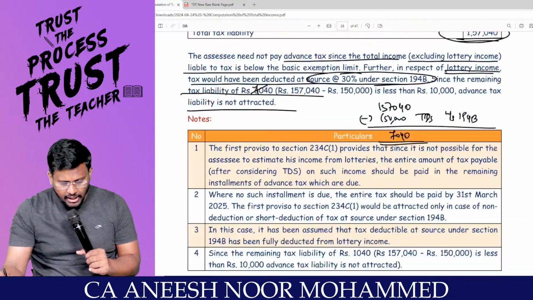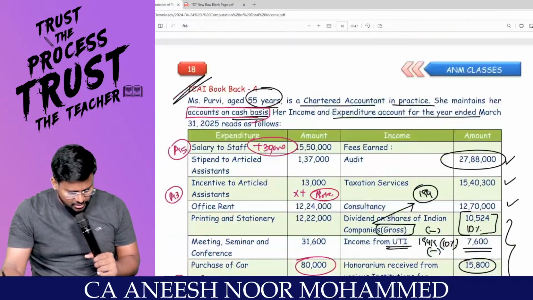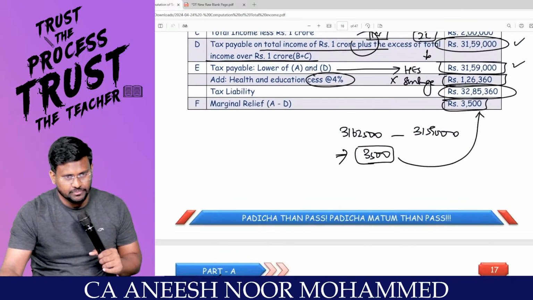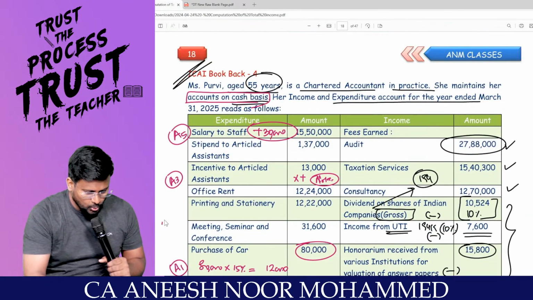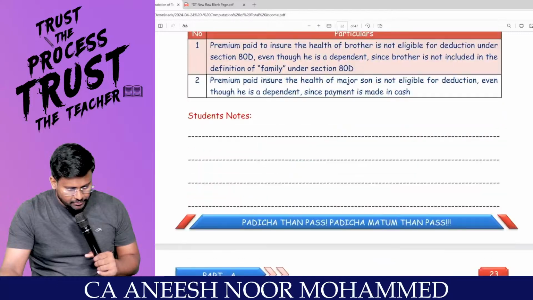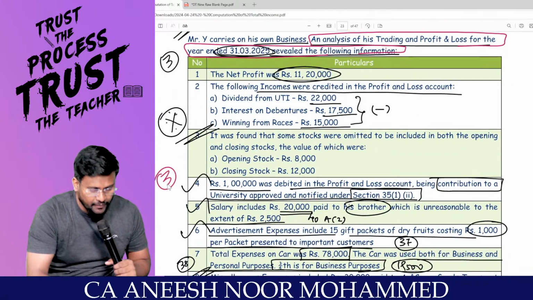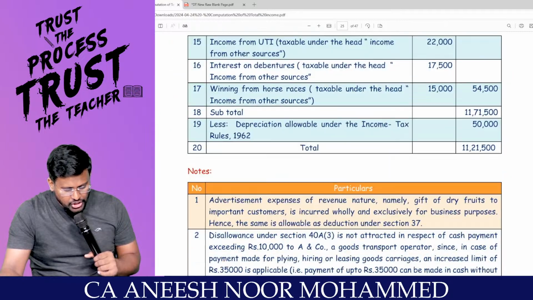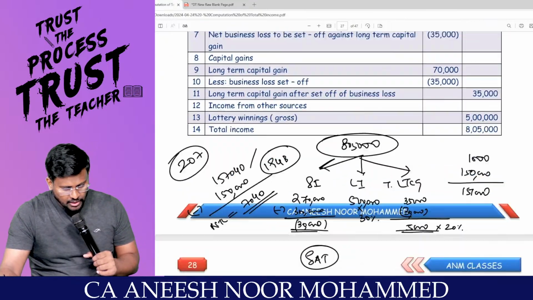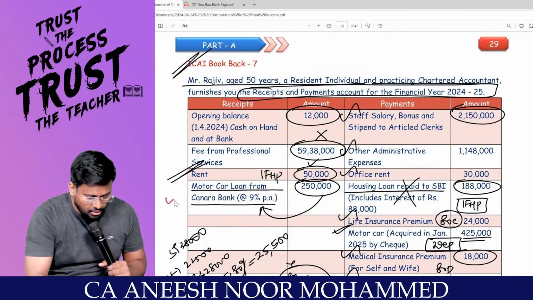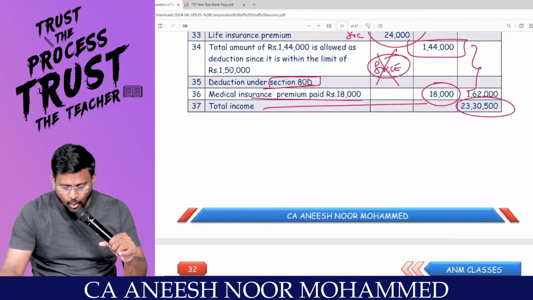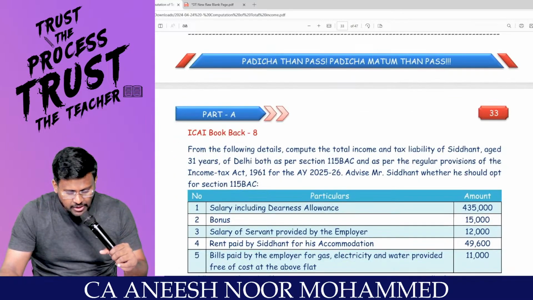I think in today's session, we have tried 3 questions. Question number 1, this is a mocha question, right? Question number 2, good question according to me. Question number 3, very, very, very good question. And question number 4, Bala question. And question number 5, Rajiv question. So last slot, we completed 4 questions. Now we completed 5 questions. 5 plus 4, 9 questions.